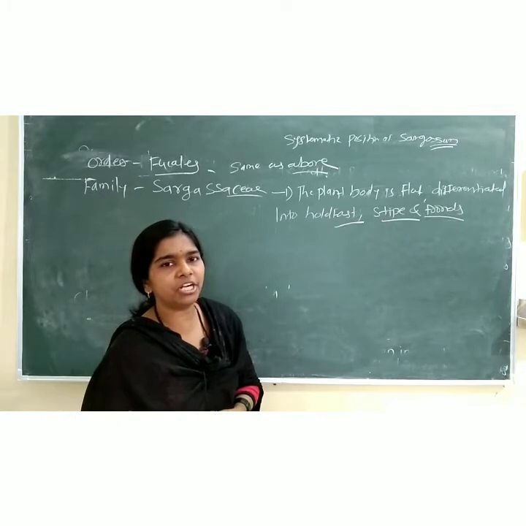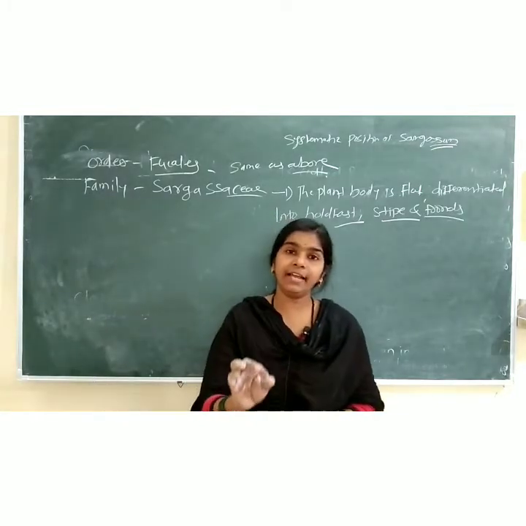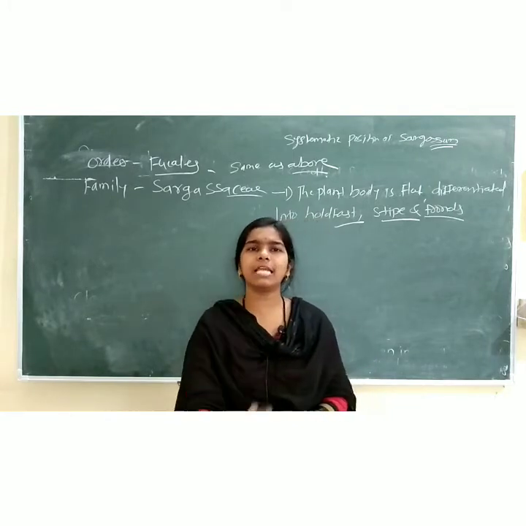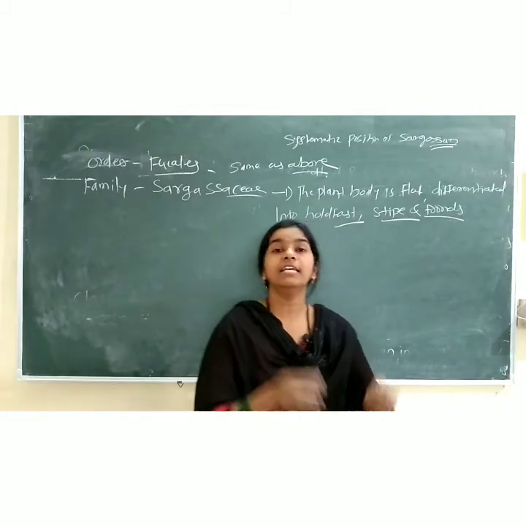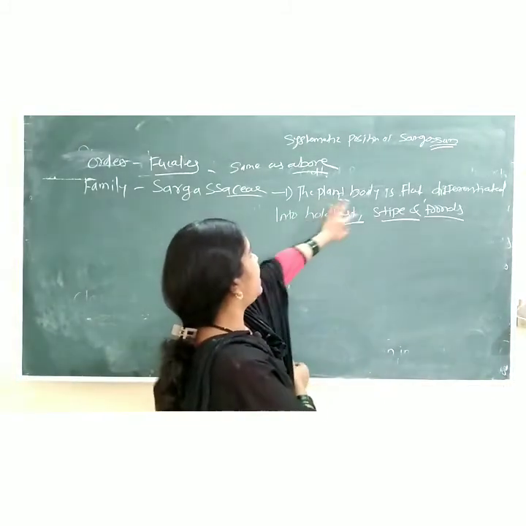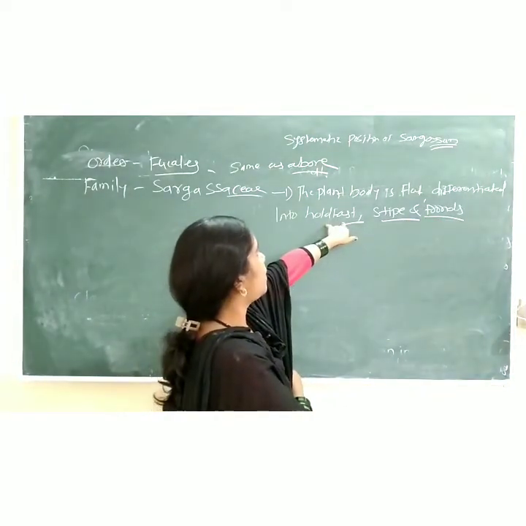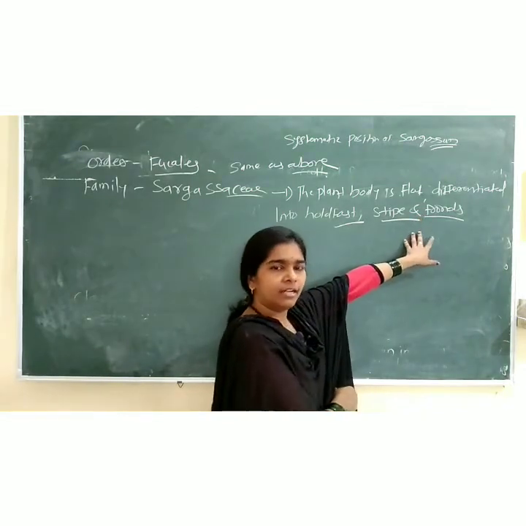Angiosperm is differentiated into roots, stems and leaves. But here in the Sargassum, in the algae, the plant body is flat and differentiated into a root-like holdfast, a stem-like stipe, and leaf-like fronds.